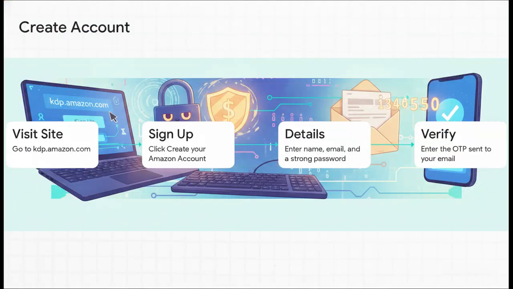Having all of this prepared in advance transforms the setup from a super frustrating chore into a smooth, professional workflow. The actual account creation process is highly actionable. You just visit kdp.amazon.com and hit sign up. Now, when entering your details, I really want you to think like a security professional. Use a highly secure, unique password. Incorporate uppercase, lowercase, numbers, special characters, the works. Your KDP account is a future financial asset, so you need to protect it like one. Finally, Amazon is going to send a one-time password or OTP to your email. You just verify that, and you are officially inside the ecosystem.